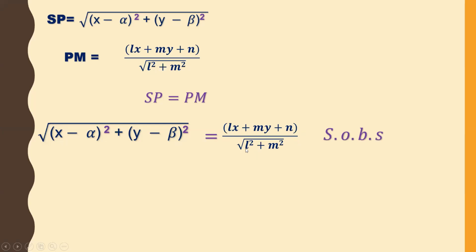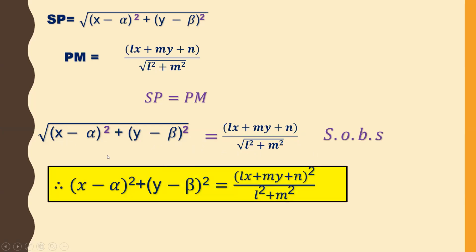Now, squaring on both sides, the square and root get cancelled. (x minus alpha) whole square plus (y minus beta) whole square is equal to, while squaring the right side, numerator becomes (Lx plus My plus n) whole square and denominator is L square plus M square.